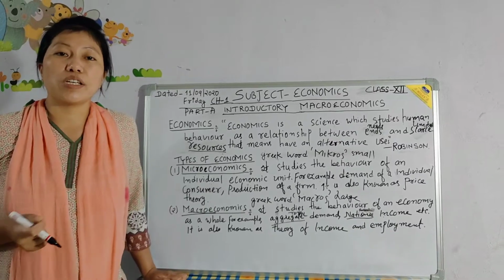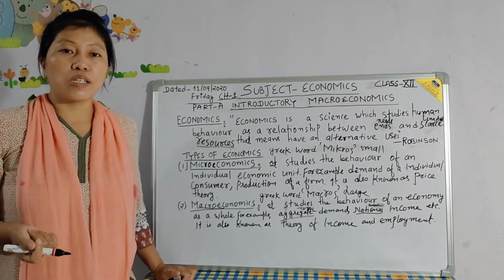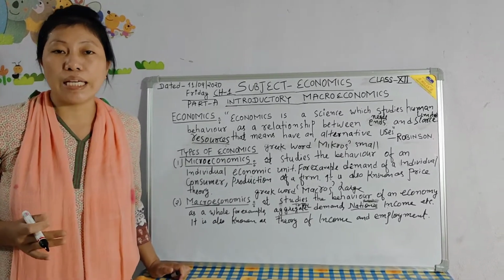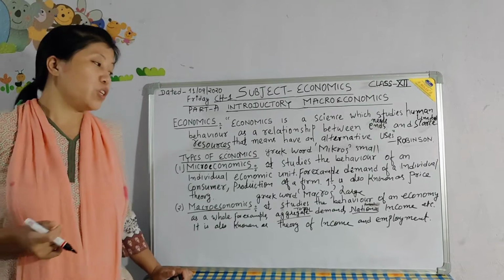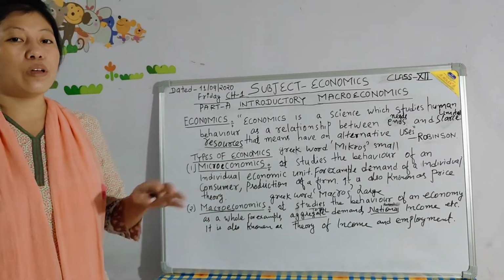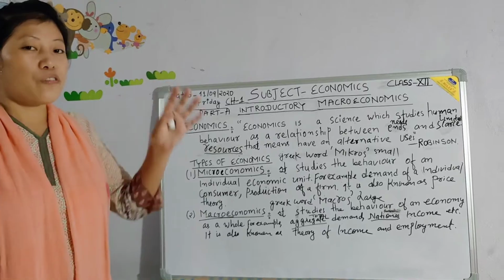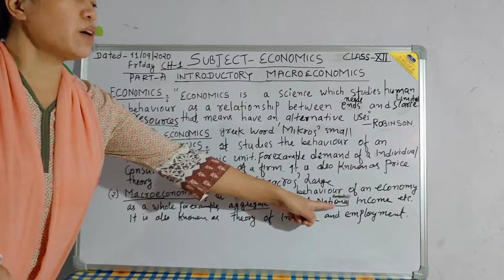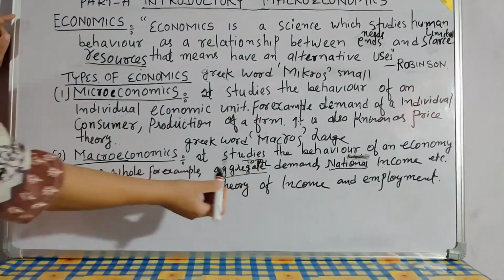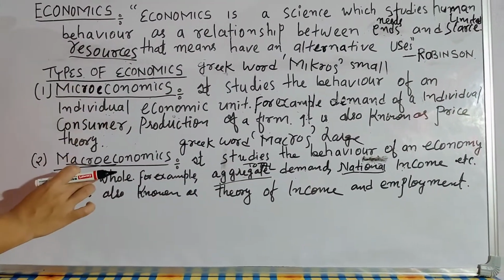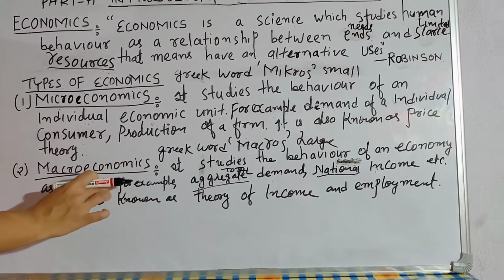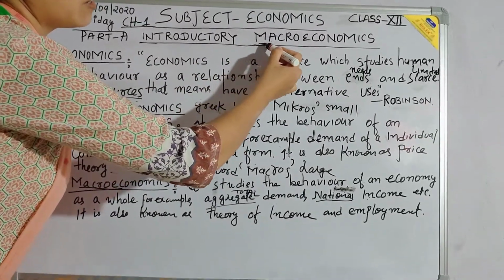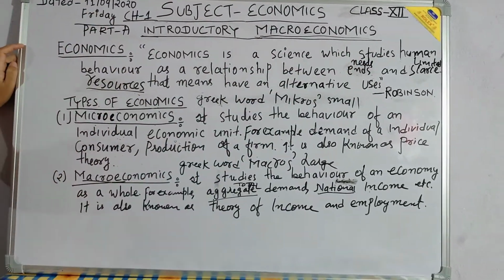Secondary sectors include manufacturing, and tertiary sectors include telecommunications, banking, tourism, all these things. So income comes from different sectors of a country. That is the national income, meaning the total income of the country. All these come under macroeconomics theory, right? So in class 12 we are going to study macroeconomics theory in detail.